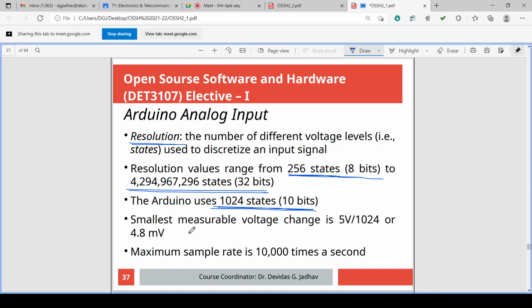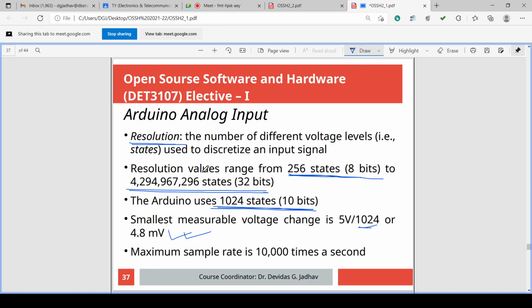So if 0 to 5 volt is the range, then 5 minus 0 is 5 volt divided by 1024 levels. So what will be one level? 4.8 millivolt. 0 to 4.8 millivolt, then 4.8 millivolt to an additional 4.8, that is 9.6 millivolt, and 9.6 to again an additional 4.8, and likewise.